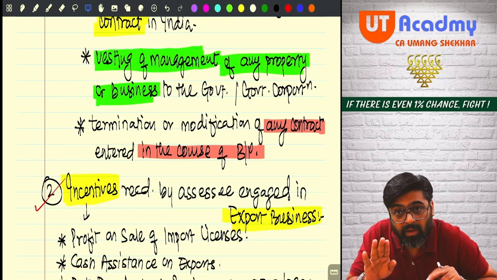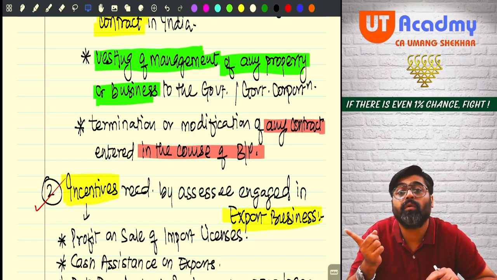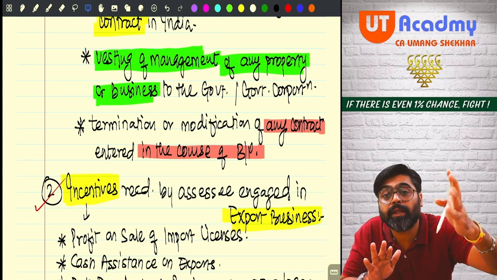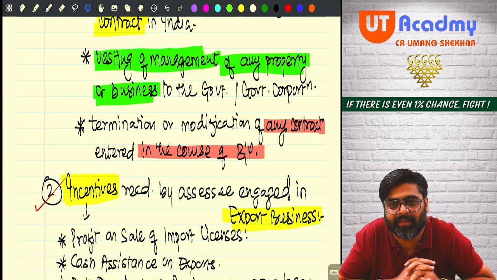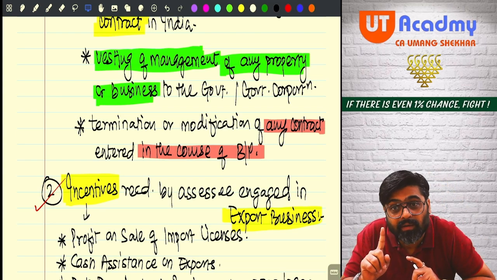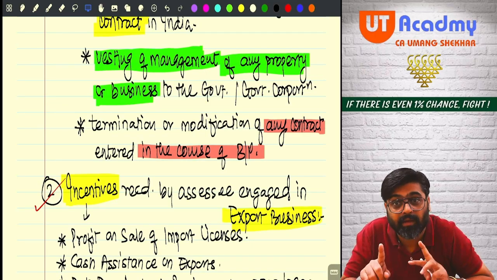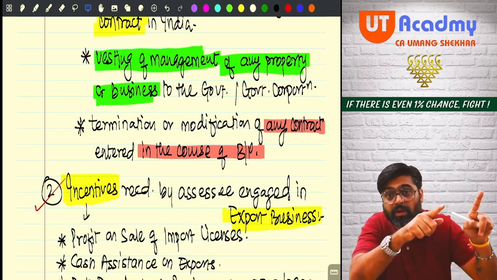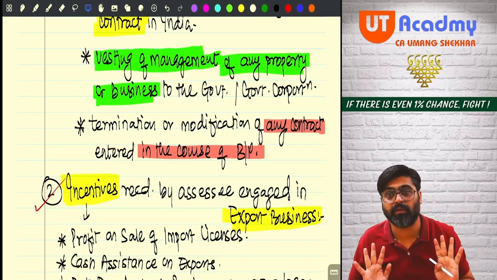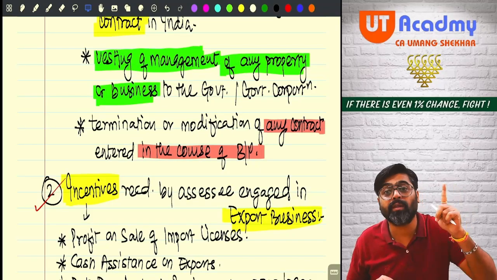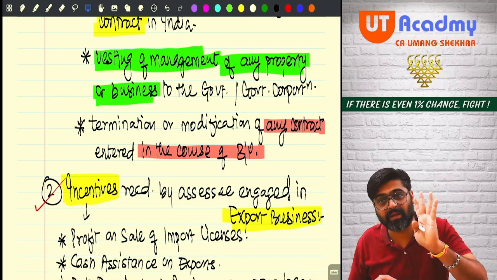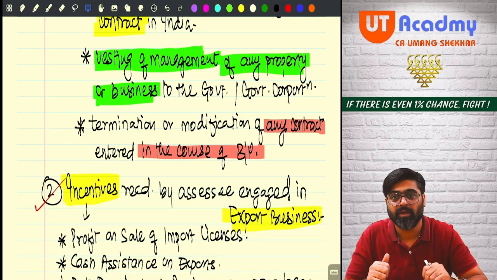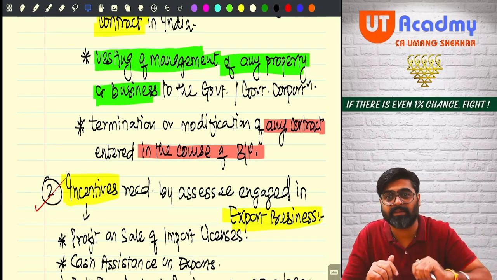We will build also, meaning construct also, we will operate also, and we will maintain also for the next 20 years. After constructing, building, we will operate and maintain also for the next 20 years. But you are not supposed to interfere in what we are doing. Because see, you want the highway to get constructed. That we will construct. But for that, the money will be invested by us. Resources will be put by us. Some thousands of crores we will have to invest.